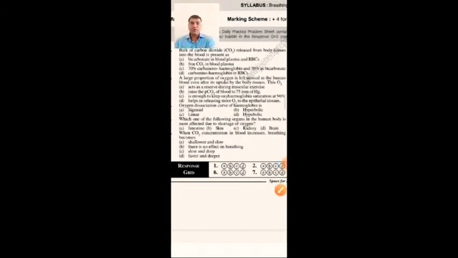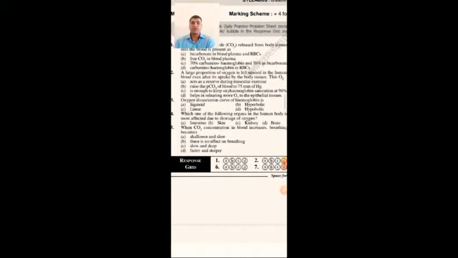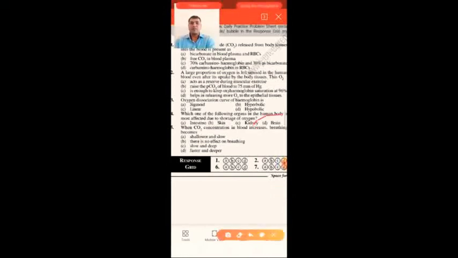Which one of the following organs in the human body is most affected due to the shortage of oxygen? Generally 20% of the oxygen resources are used by the brain. So obviously the brain will be most affected, because 20% of the oxygen taken in by the lungs is utilized only by the brain. So the most affected organ is the brain.